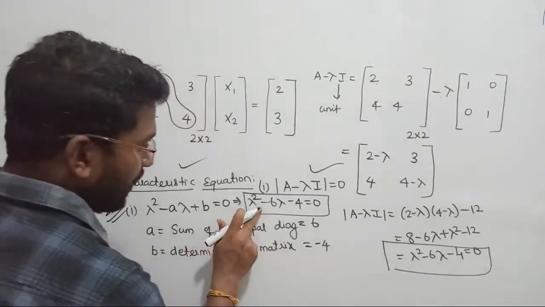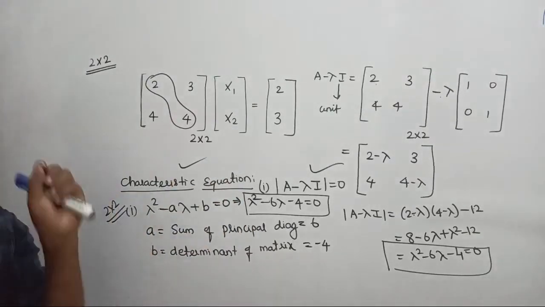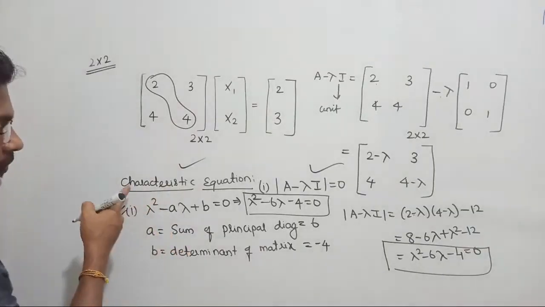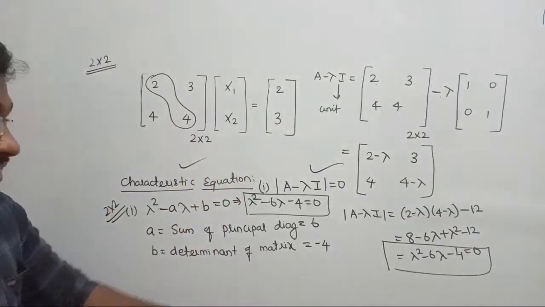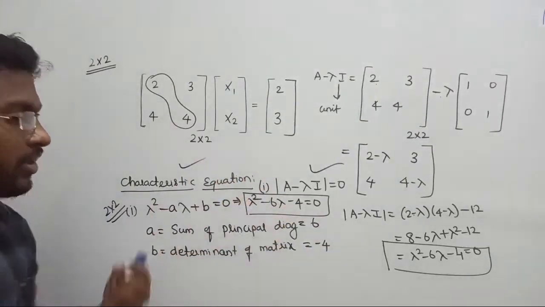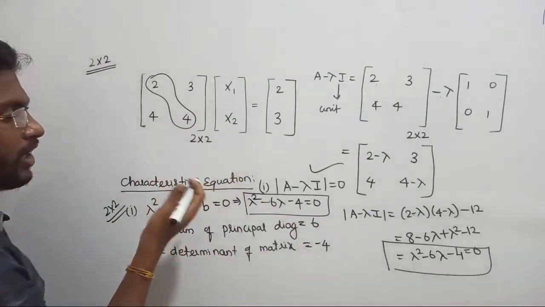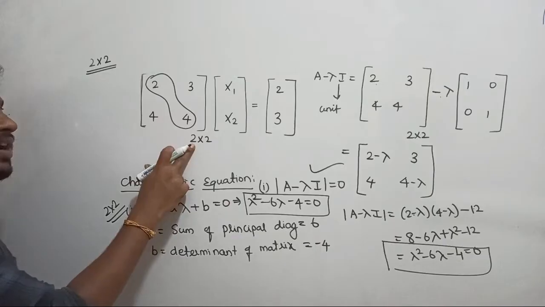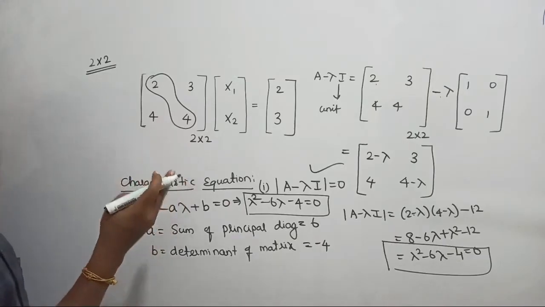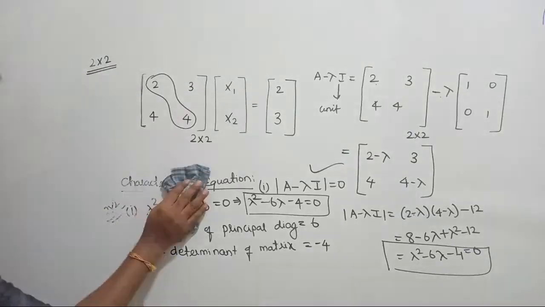Anyway, after finding the characteristic equation, what is your next target? We have to find out the eigenvalues. So let us see step number 2. Step number 1, we have to find out the characteristic equation. Yes, I found the characteristic equation. Step number 2, we have to find out the eigenvalues from the characteristic equation. How many eigenvalues are possible? The number of eigenvalues of the system should be equal to the order of the matrix. What is the order of the matrix? 2 cross 2. So how many eigenvalues are possible? 2 eigenvalues, lambda 1, lambda 2. So eigenvalues can be defined as lambda 1, lambda 2.